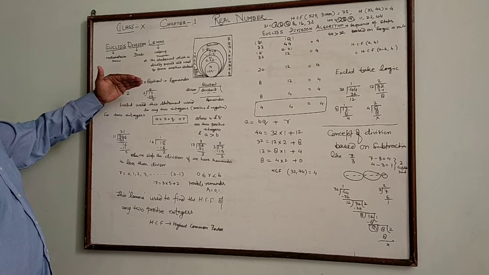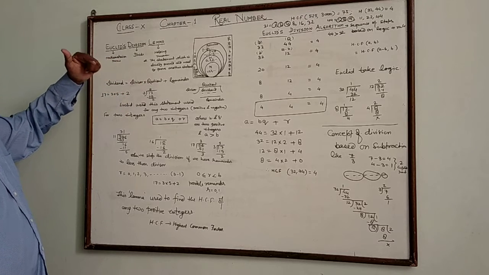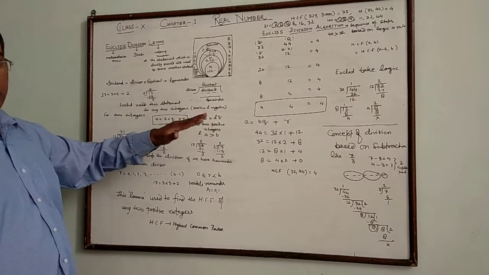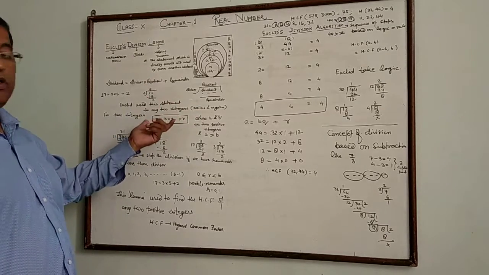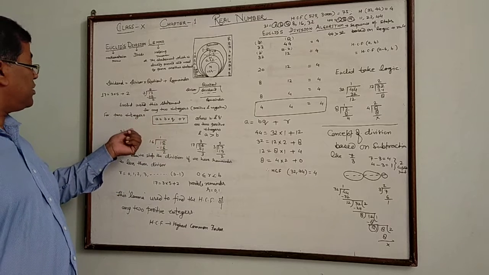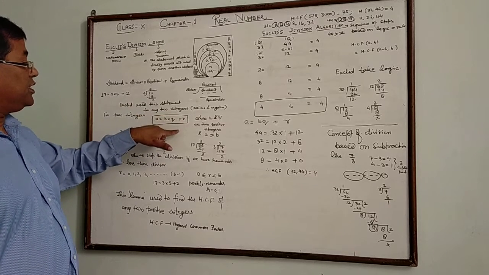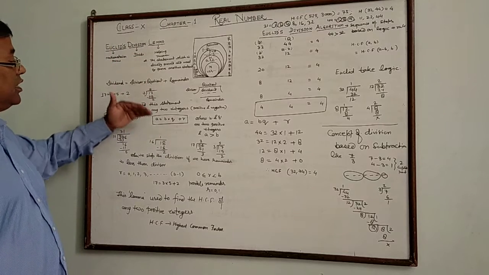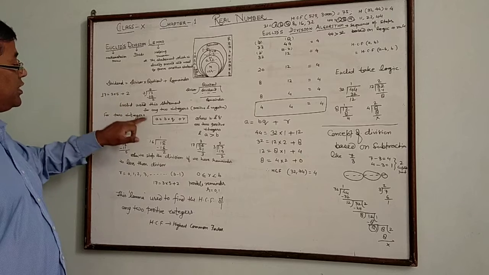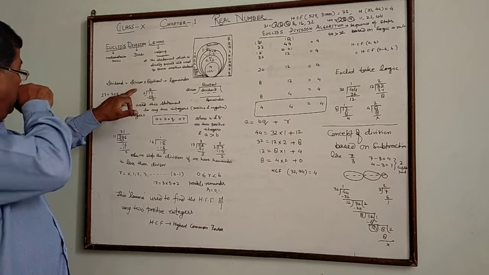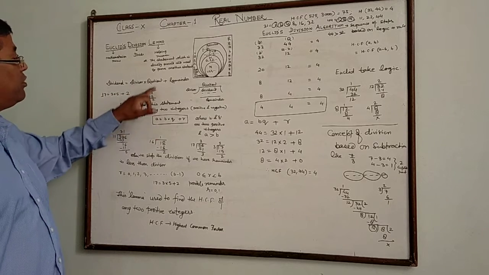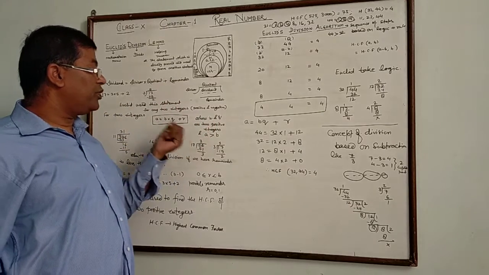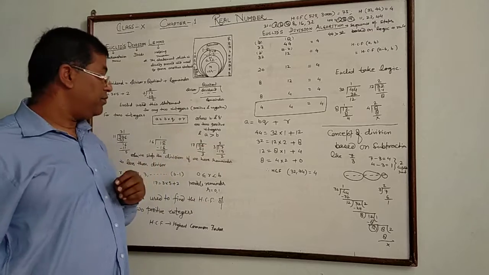Euclid used this statement for any two integers, positive or negative, but because only positive integers are in your syllabus, we have discussed only positive integers, and he expressed this result in this form. He took the dividend as a, divisor as b, quotient as q, and remainder as r, where a and b are two positive integers and a is greater than b.